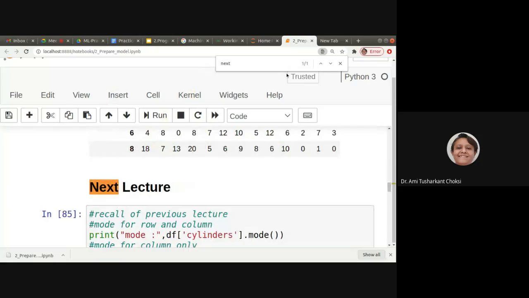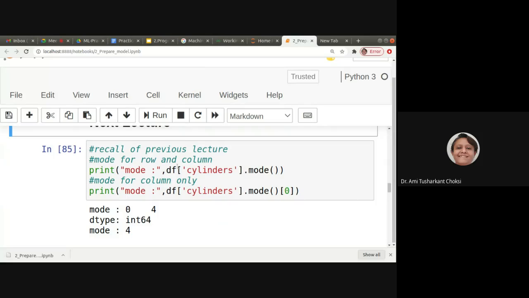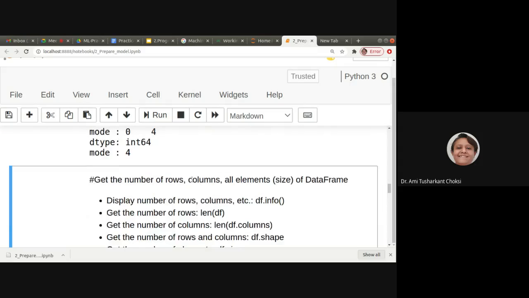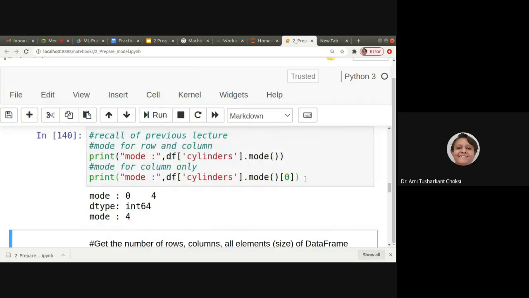Yeah. Now, so this is the mode. This will give us two values, that is say 0 and 4, and this will give us the value that is only 4. Okay. You can keep that in your mind. Fine. Mode of 0 is required because we want to have the mode of that column only, not for that row and column. Okay.